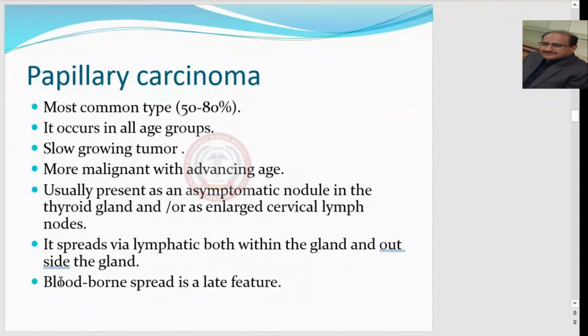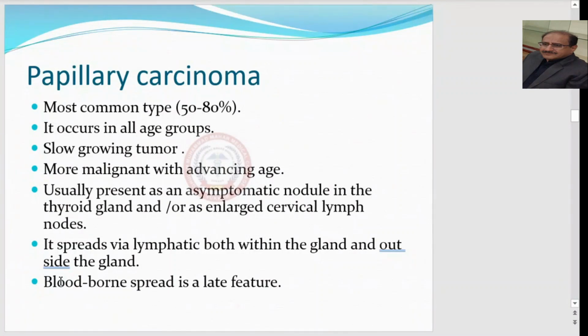Usually it is present as an asymptomatic nodule in the thyroid gland and or as an enlarged cervical lymph node. Initially, when the patient comes to you, there would be an asymptomatic nodule in the thyroid gland. There is a single nodule in the thyroid gland, but it is asymptomatic. No symptoms are there. And sometimes it may present as an enlarged cervical lymph node.